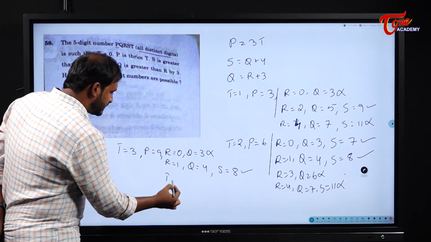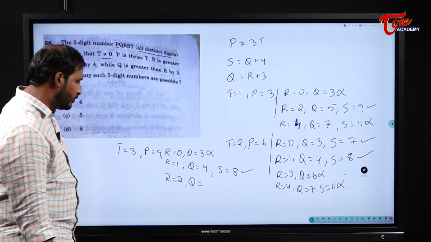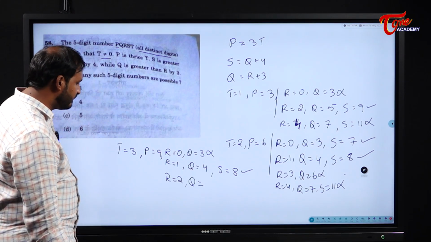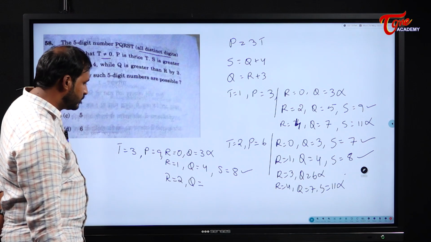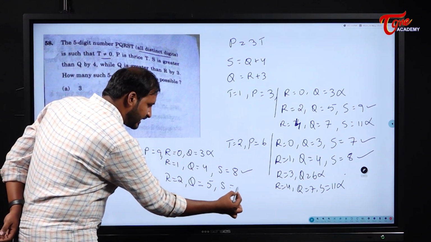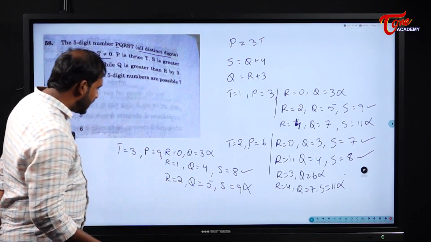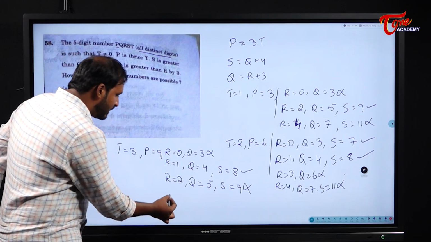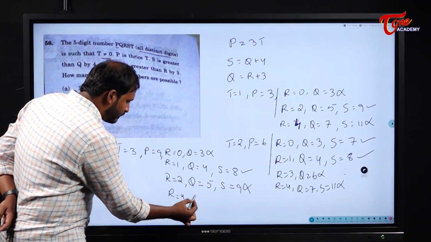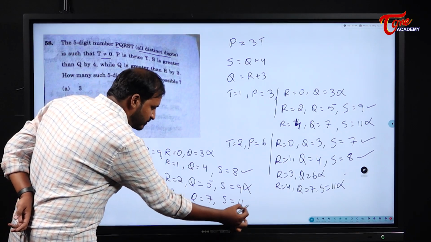Next, if I take r is equal to 2, what about q? Q becomes what for me here, students? If I take r is equal to 2, q becomes 5. And what about s? S becomes 9. But can I take s is equal to 9? No. So this one is gone. R value I cannot take 3. R value if I take 4, what about q? Q can become 7. But what about s? S becomes 11, which is not possible.